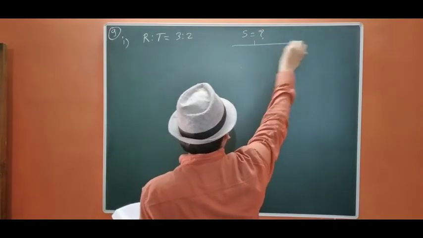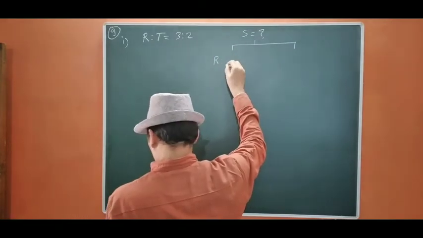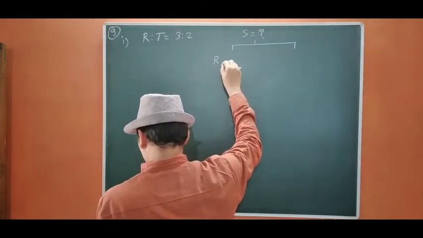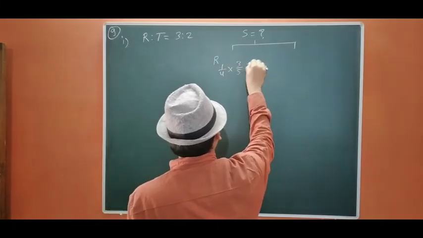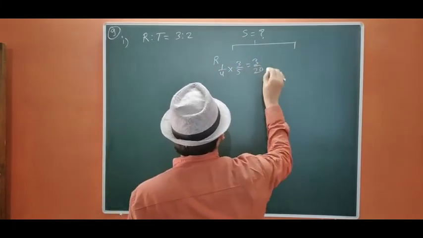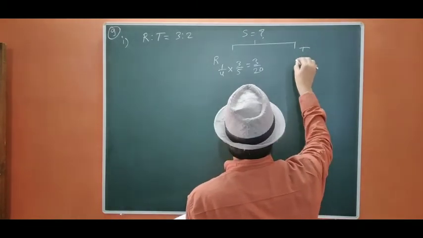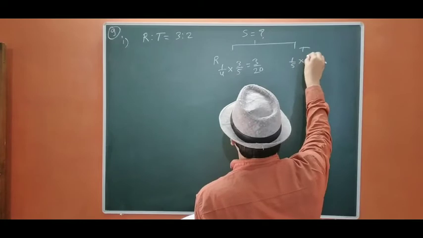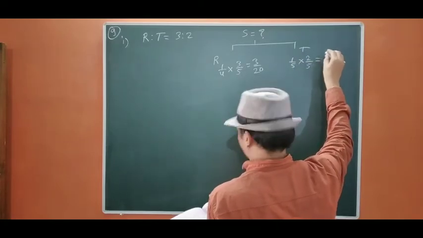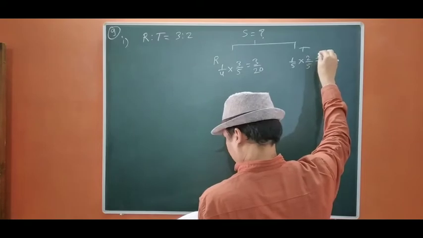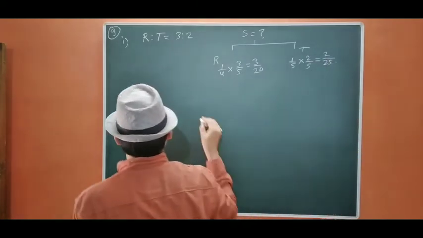Okay, R is giving 1/4 of his share, so 1/4 of 3/5, that will be 3/20. T is giving 1/5 of his share, that is 2/5, that means 2/25. Okay, so let us start with PSR.